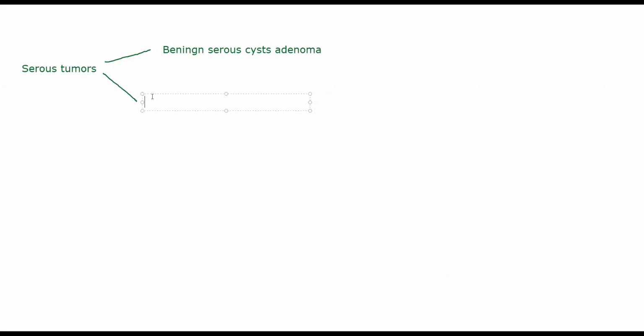Right. Or if it is malignant, causing cancer, it will generally be a malignant serous cyst adenocarcinoma. In either of these cases, they are arising from a glandular structure. So it will either be an adenoma or adenocarcinoma.